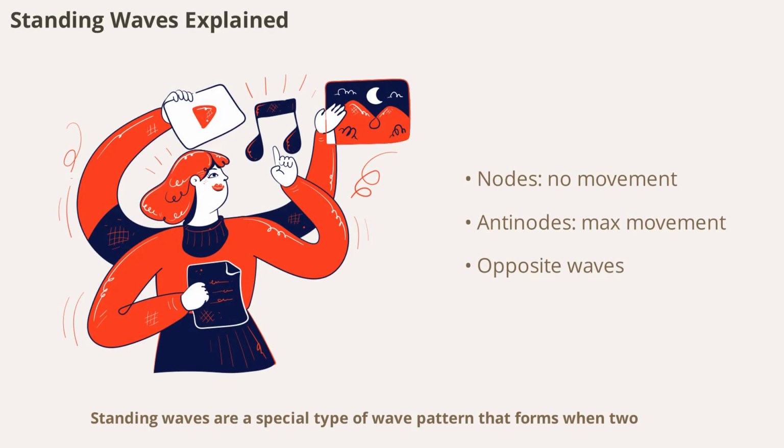Standing waves are a special type of wave pattern that forms when two waves of the same frequency and amplitude travel in opposite directions and interfere. The result is a wave that appears to stand still, with certain points, called nodes, remaining stationary and others, called antinodes, oscillating with maximum amplitude. Standing waves are common in musical instruments where they create the notes we hear. They also appear in many natural and technological systems.